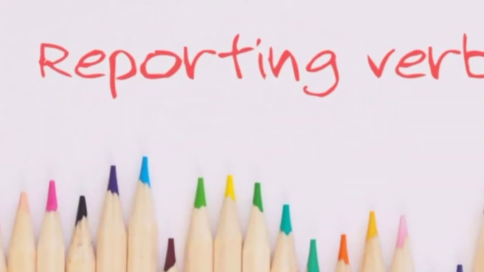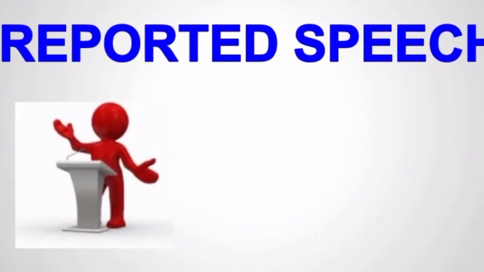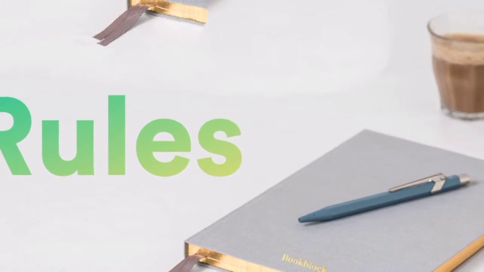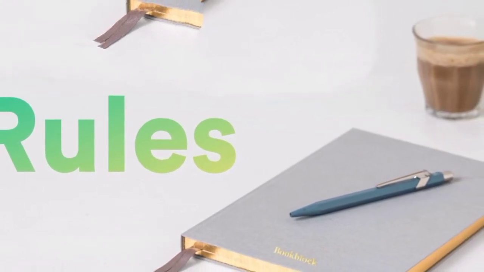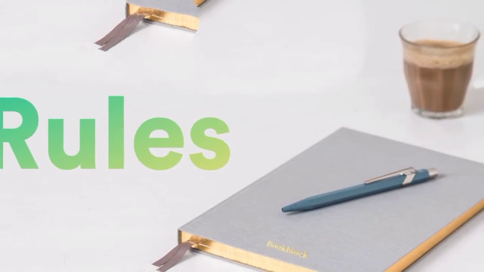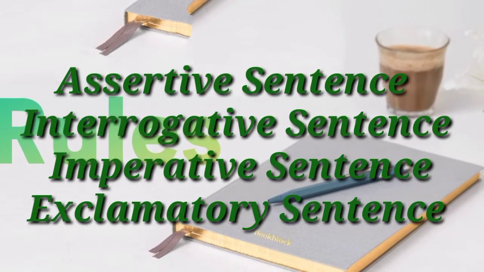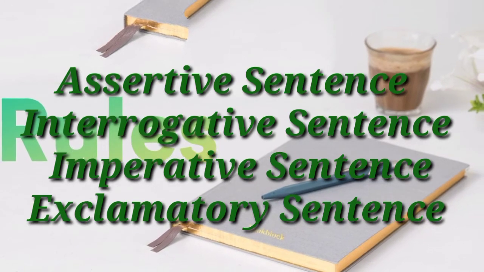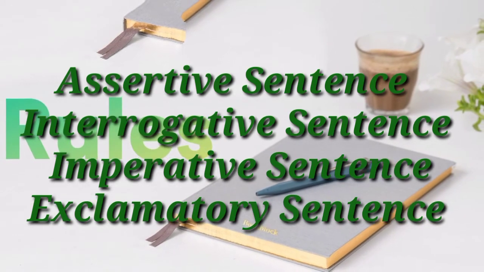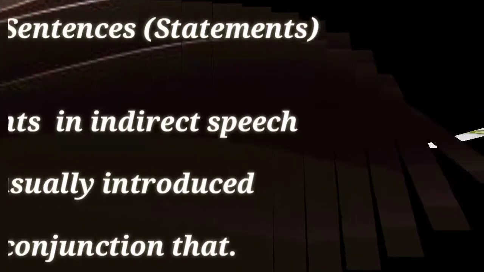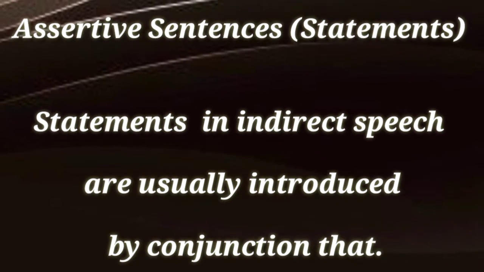You have seen two videos. There you have seen direct and indirect speech, reporting verb, and reported speech. You have also seen the rules for changing direct speech into indirect speech with their examples. In this video also we are going to learn some rules to change direct into indirect speech with assertive sentence, interrogative sentence, imperative sentence and exclamatory sentence. So first we will see assertive sentences.